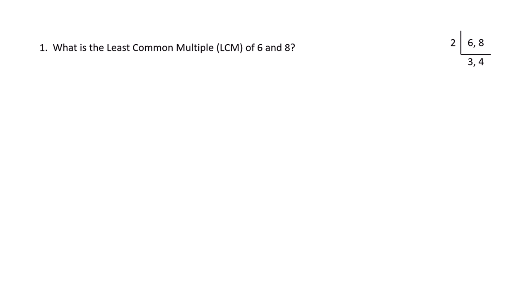So at that stage, you just take all the outside numbers. What do I mean by outside numbers? Outside that L, there's a 2, 3, and a 4 on the outside. Take all of those and multiply them out, and you got the LCM. As simple as that. 2 times 3 times 4 is 24, and the LCM of 6 and 8 is 24.